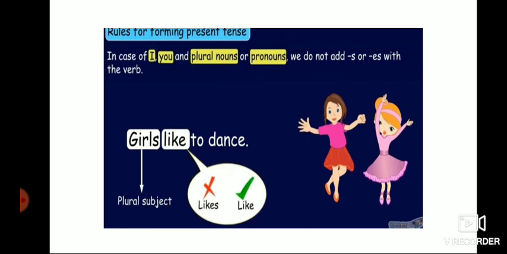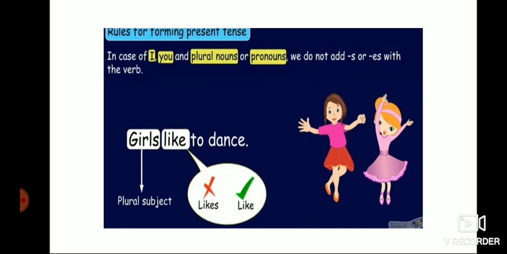For I, you, and plural nouns or pronouns, you should not add s or es with the verb. See, girls like to dance. Girls is a plural subject, so you should not add s or es with the verb. You should write only like. So, girls like to dance. If it is only one girl, you have to write, girl likes to dance.